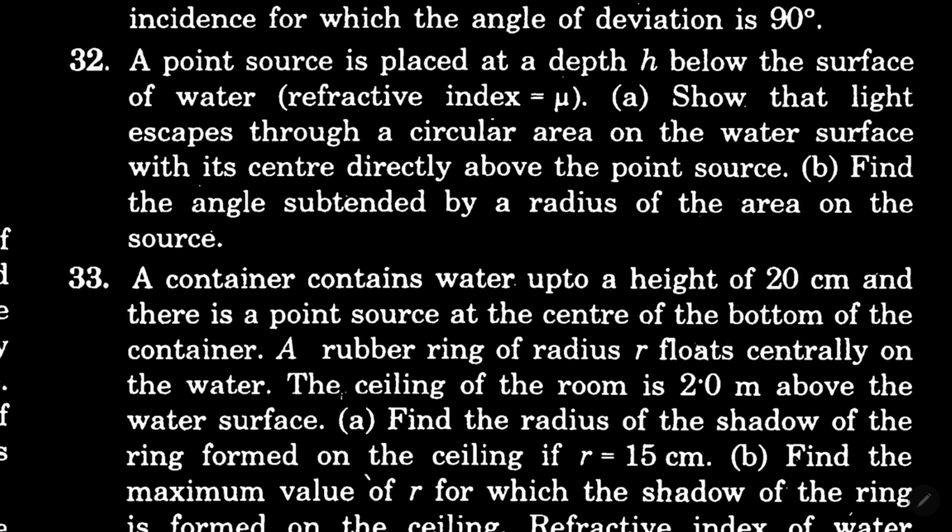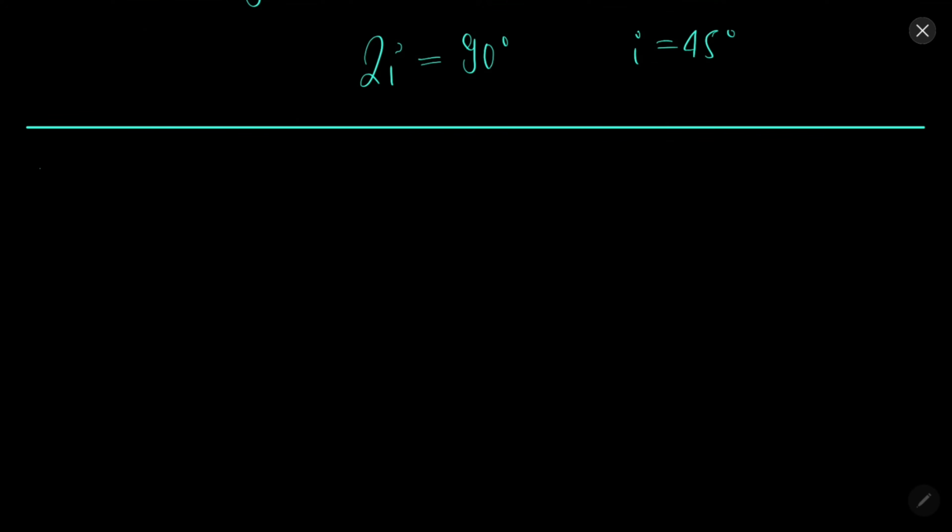A point source is placed at a depth h below the surface of water. Show that light escapes through a circular area of the water surface with center directly above the point, and find the angle subtended by the radius of the area on the source. Solution 32, A part.